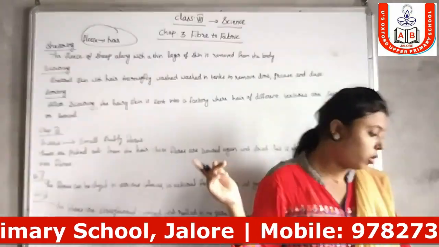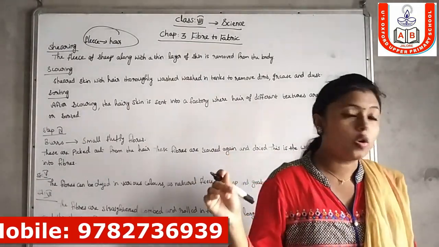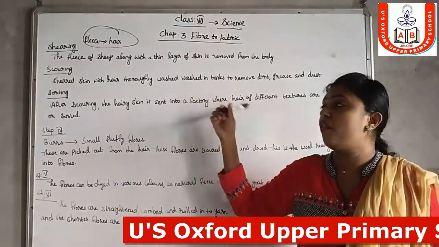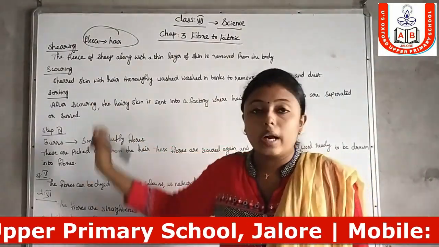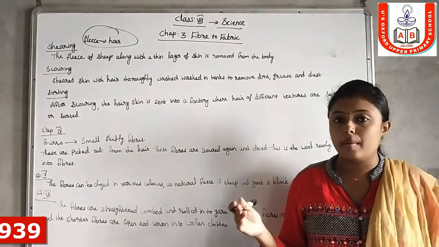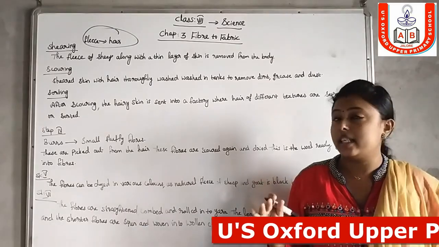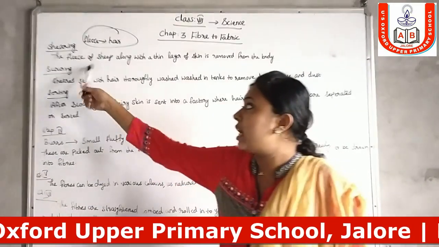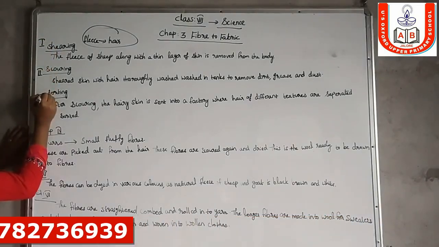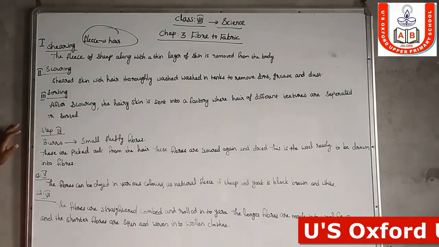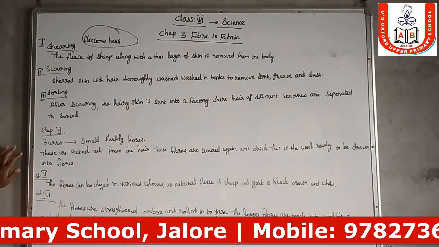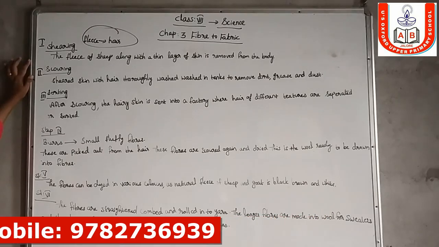Next one, the processing of fiber into wool. These are the main processes. The first one is rearing. You all know that shepherds are rearing animals, rearing sheep, camels, etc. So the first one, rearing, is the first step in the process of obtaining wool. There are six main steps in the processing of wool. First one, rearing.